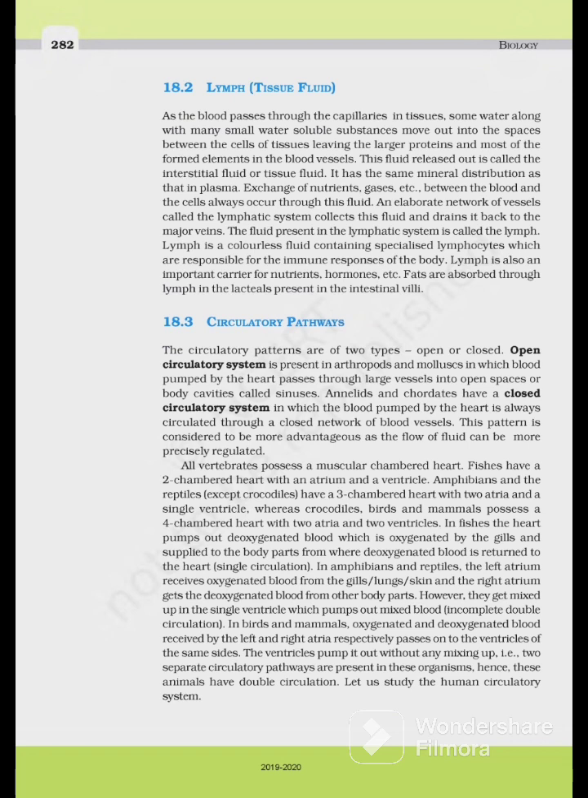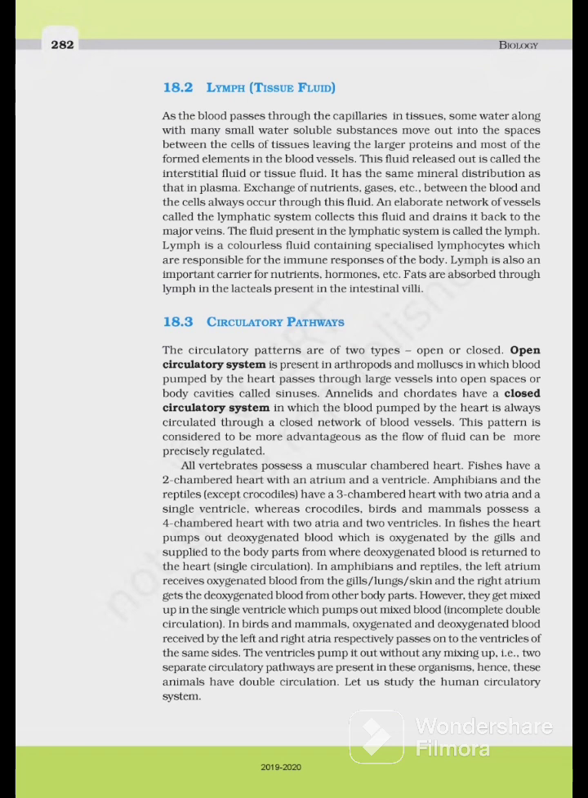In fishes, the heart pumps out deoxygenated blood, which is oxygenated by the gills and supplied to the body parts, from where deoxygenated blood is returned to the heart. Single circulation. Okay. In amphibians and reptiles, the left atrium receives oxygenated blood from the gills, lungs, skin, and the right atrium gets the deoxygenated blood from other body parts. However, they get mixed up in the single ventricle which pumps out mixed blood. So what will we call this? Incomplete double circulation.